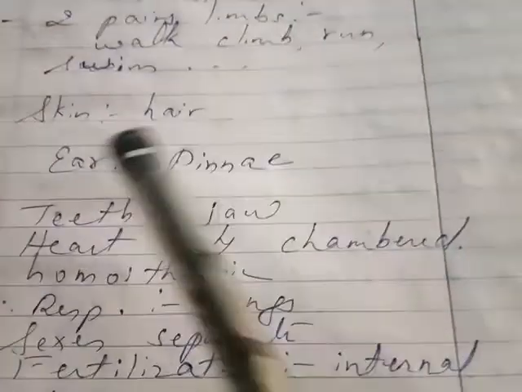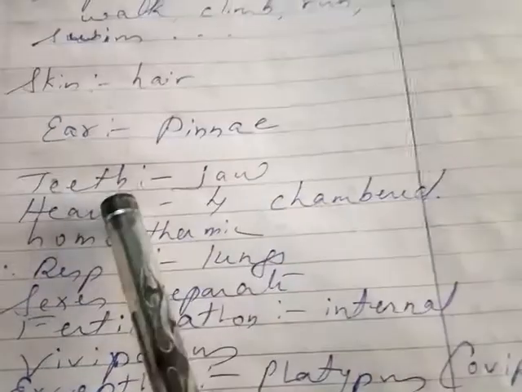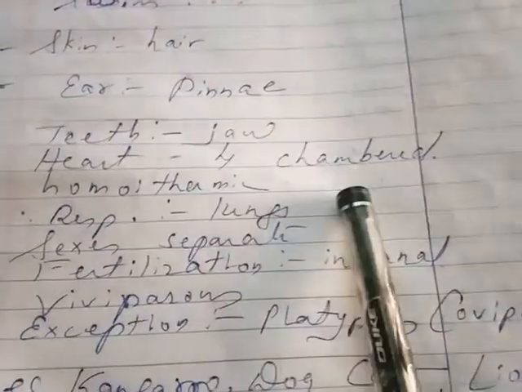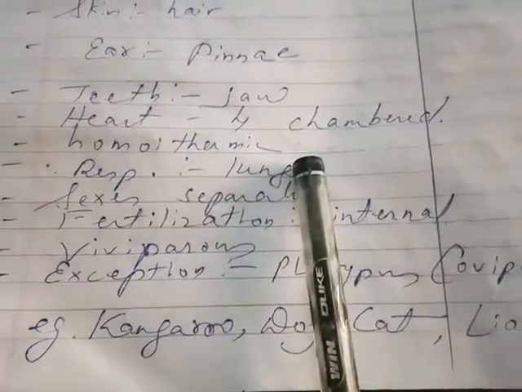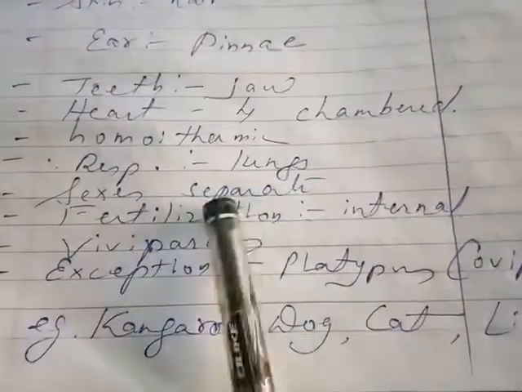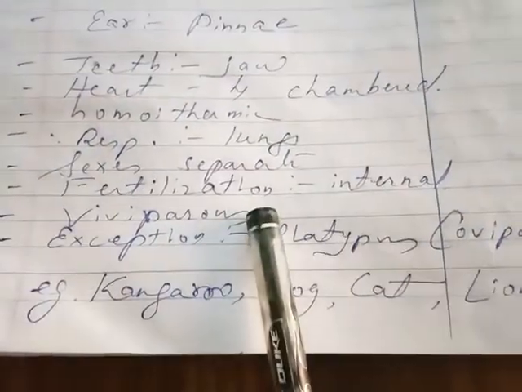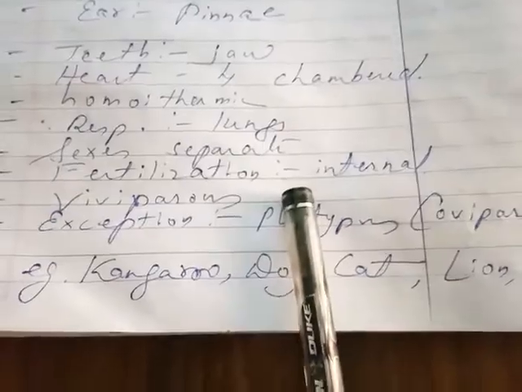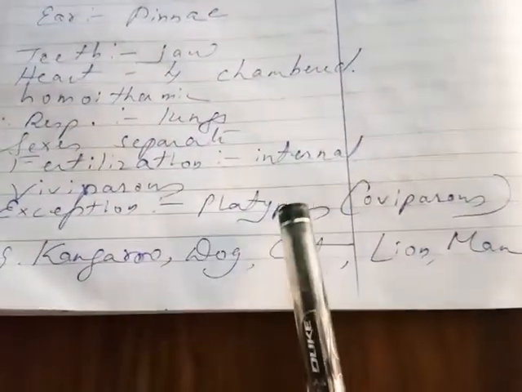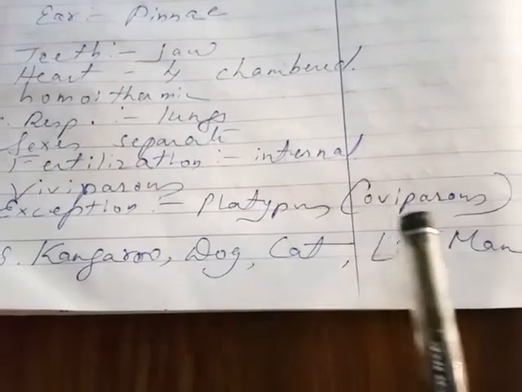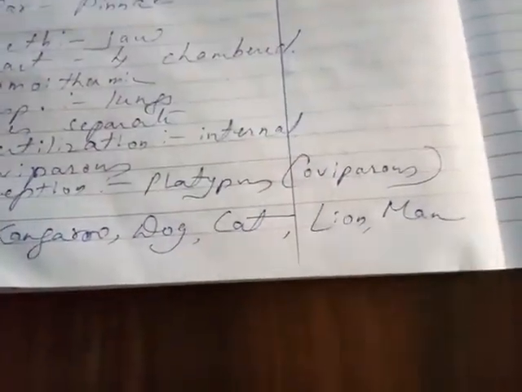Now here the ear has pinna. Teeth are in the jaws. Heart is 4 chamber, 2 atria and 2 ventricles are present. They are homeothermic. For respiration, they have lungs. Sexes are separate. Fertilization is internal and they are viviparous, that is give birth to the young one. Exception is platypus, that is oviparous. Though it is a mammal, it is oviparous, that is it lays eggs. Examples are kangaroo, dog, cat, lion, man, etc.